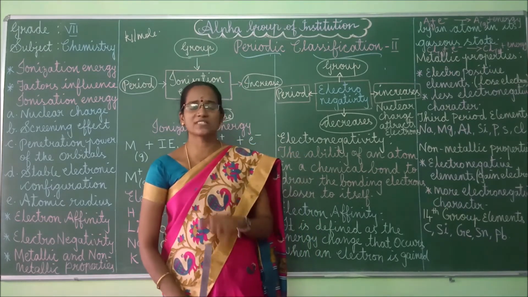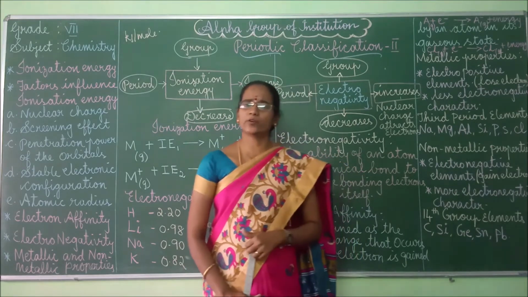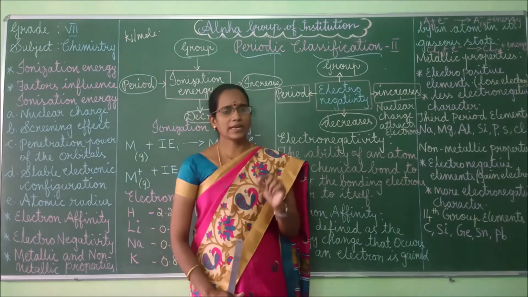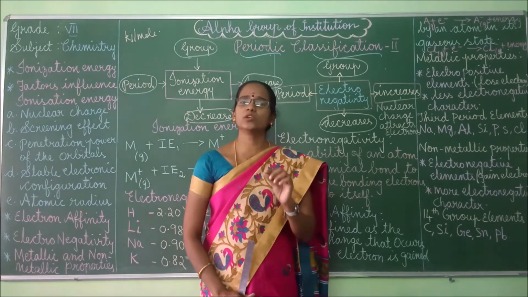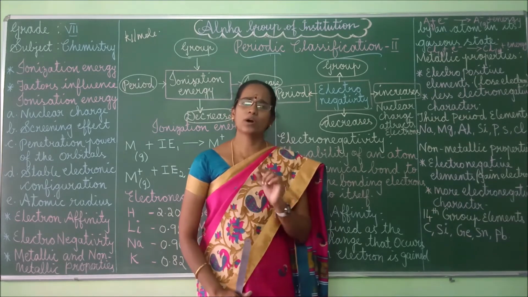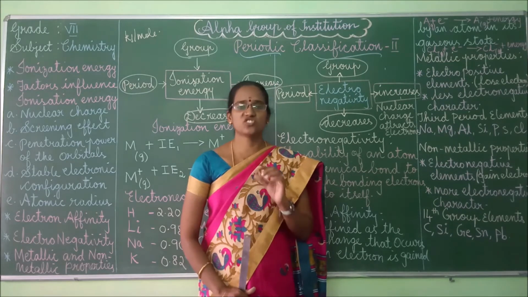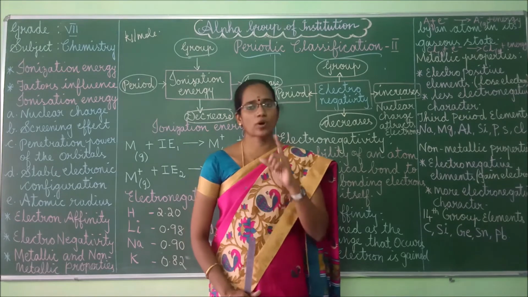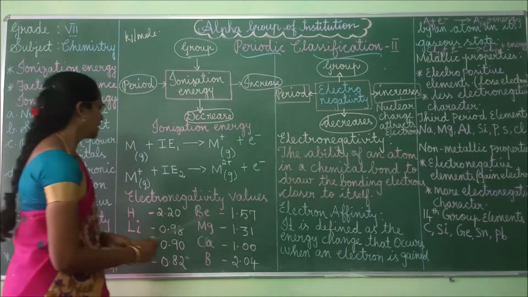Then what is second ionization energy? The energy required to remove the second electron from the unipositive ion. What is meant by unipositive ion? Unipositive ions are generally formed by loss of one electron. Okay, so this is called the second ionization energy.